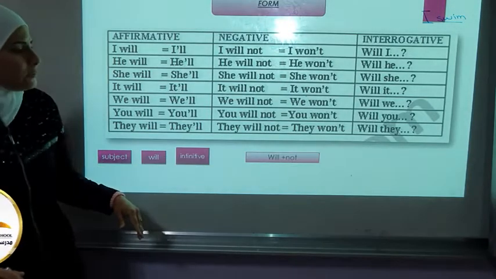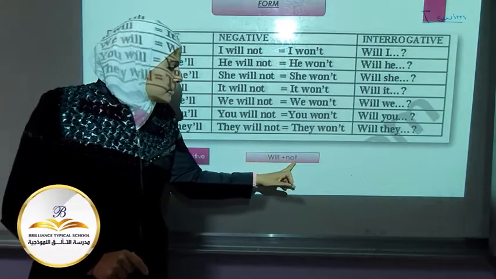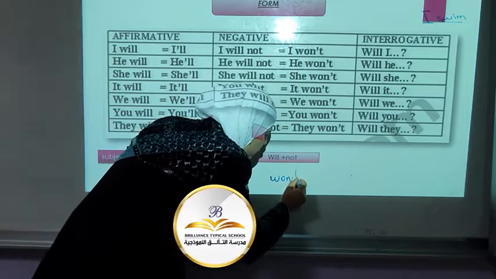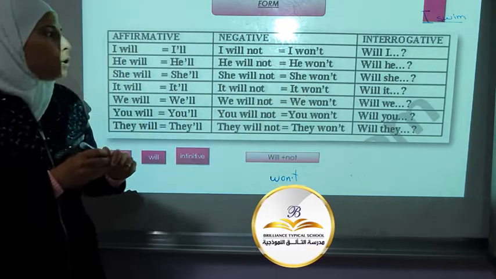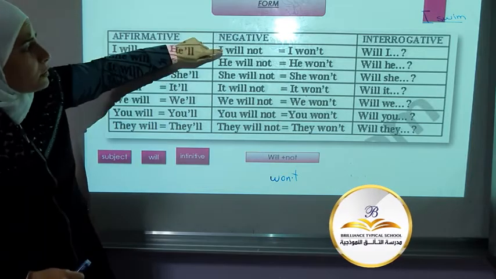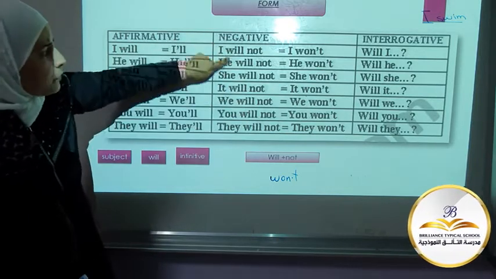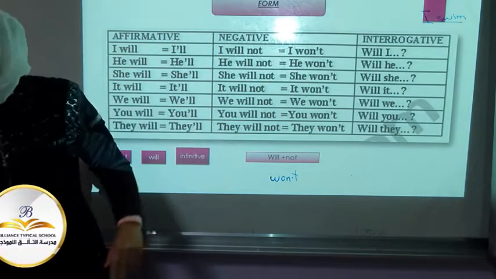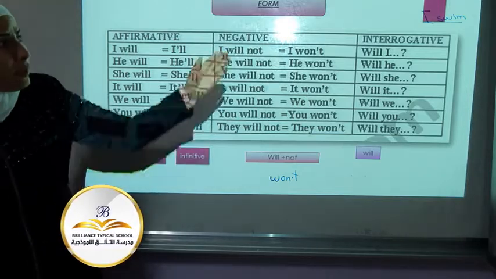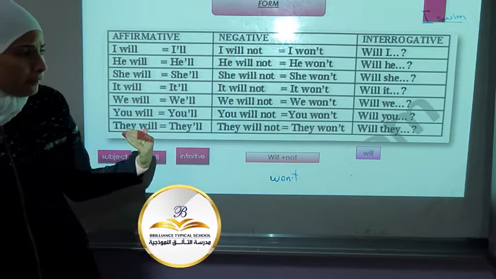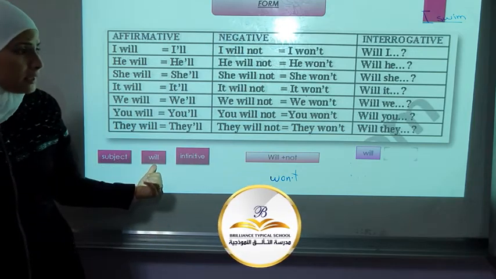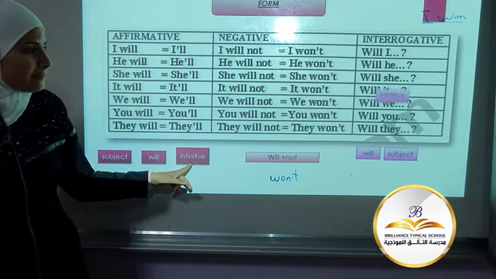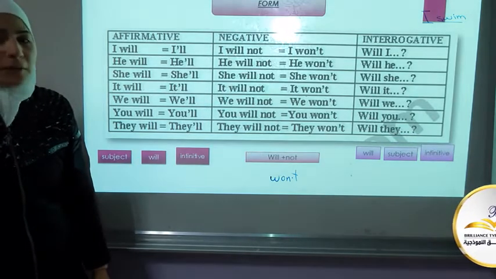What about the negative? In the negative we use will plus not, or as I told you, we use the contraction or the short form, which is won't, as you can see. And we use the same form with all subjects. Now, what about questions? We start with will, then subject, and the infinitive without to.